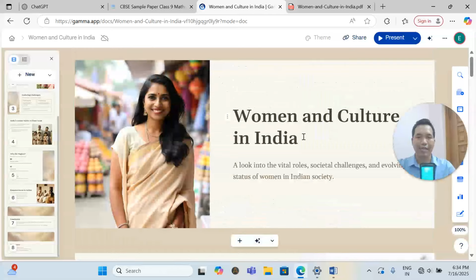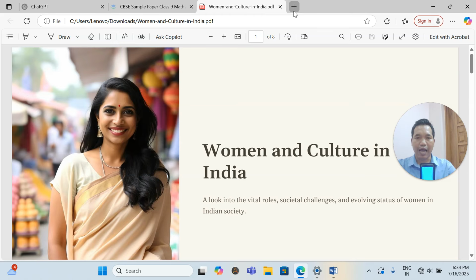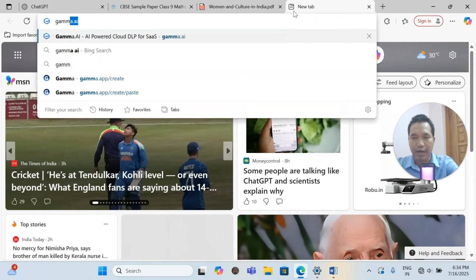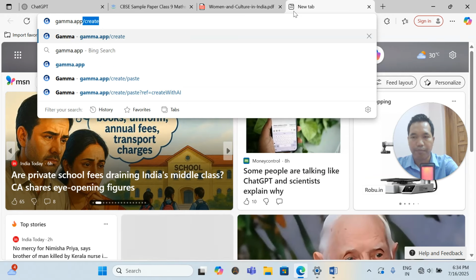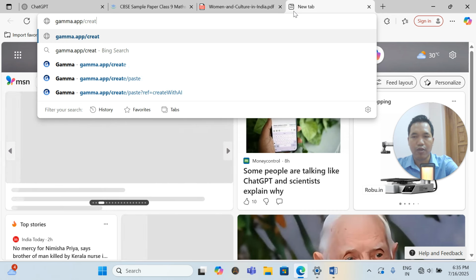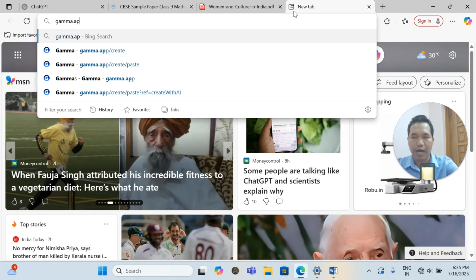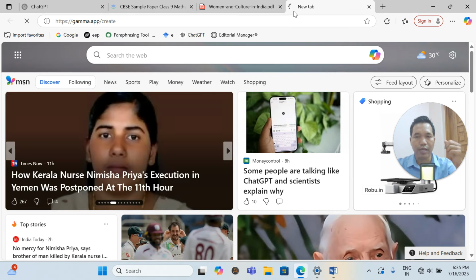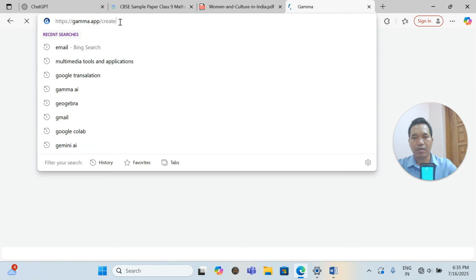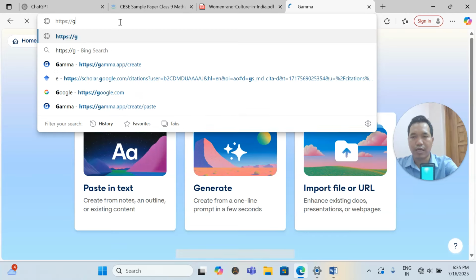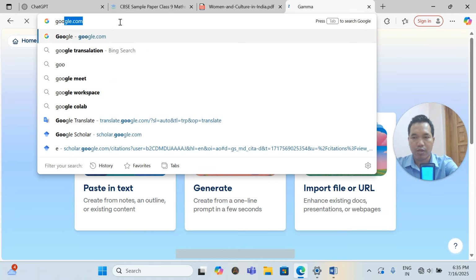If you don't get the idea, I'm just repeating again. Type gamma.app. If you are new, they will ask you to log in. You can log in, there is no issue. Let me be more clear. Let me go to Google.